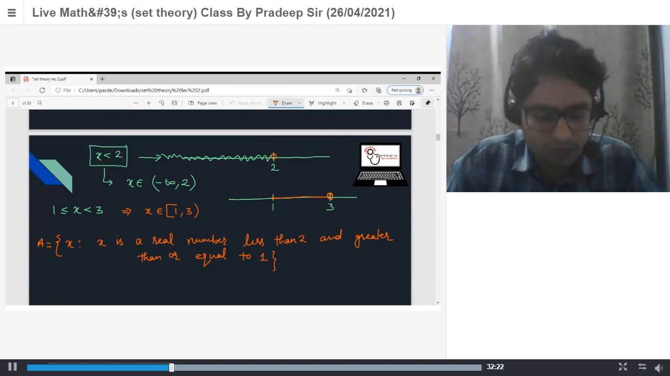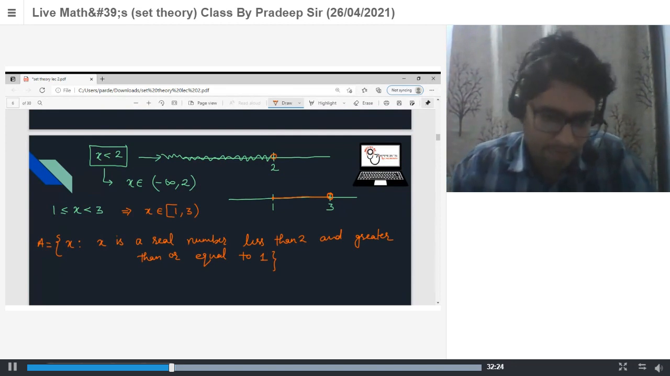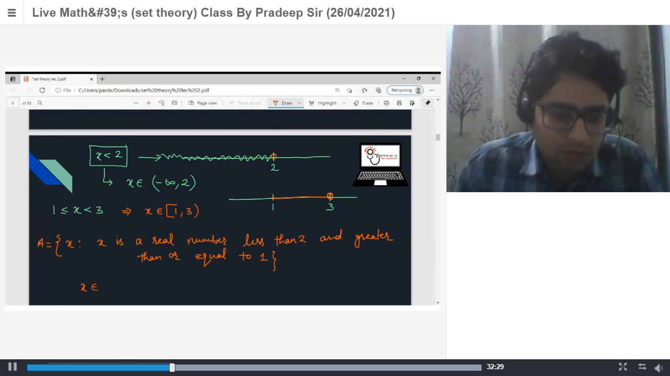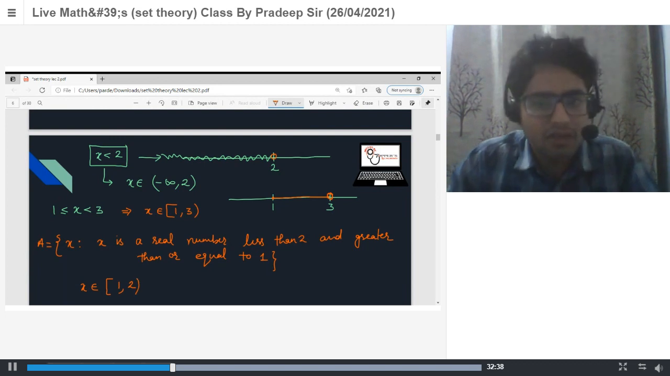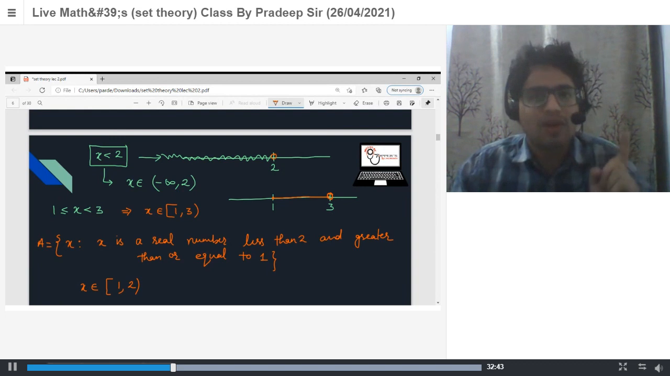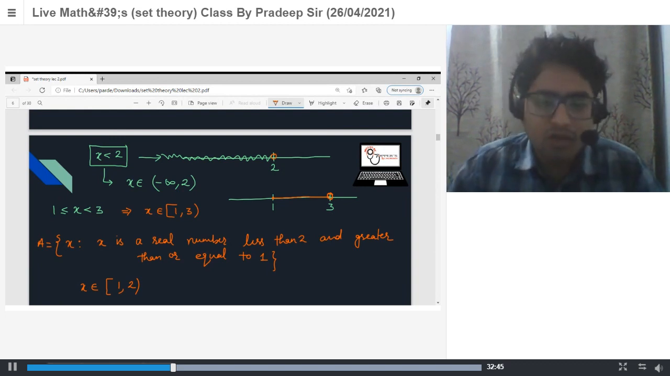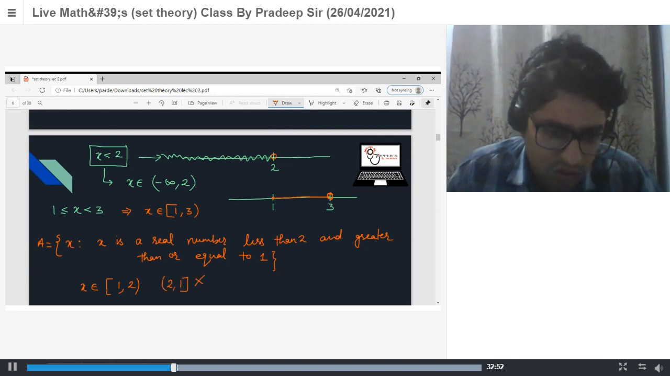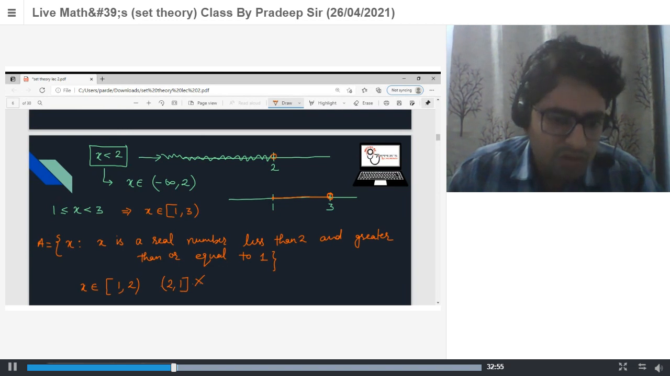Sir, it will be x belongs to the closed bracket 1, and 2 open bracket. Everybody, any doubt in this? That x belongs to 1 closed and 2 open. So we cannot write this as (2, 1), because this is not equal to this.